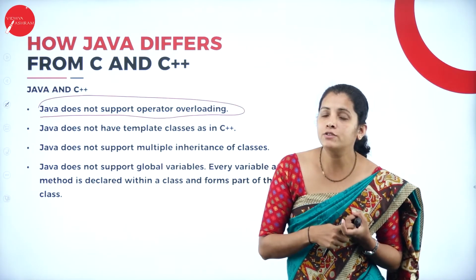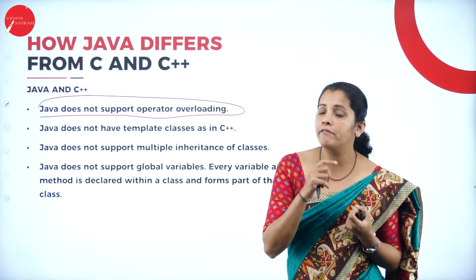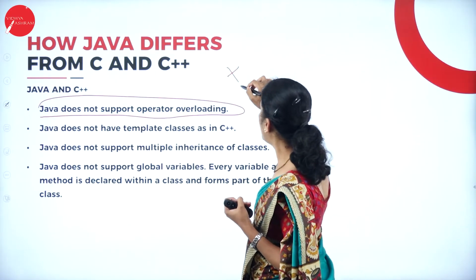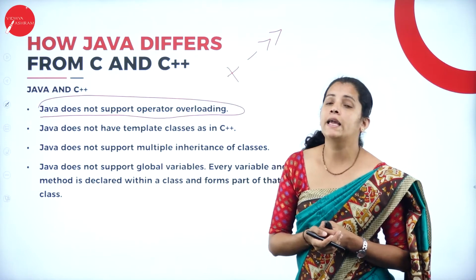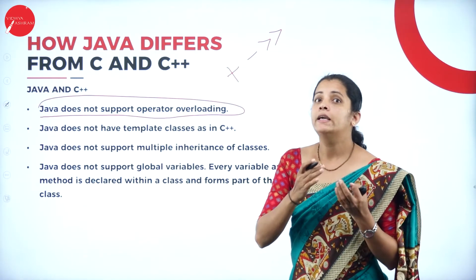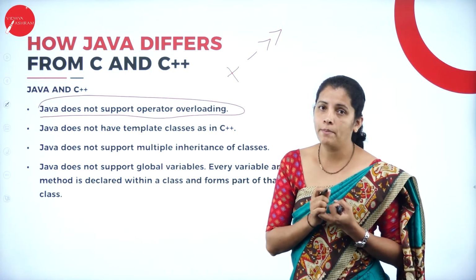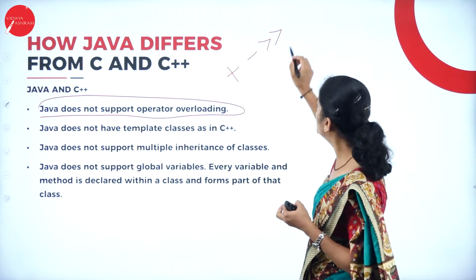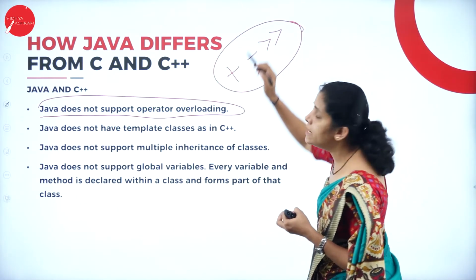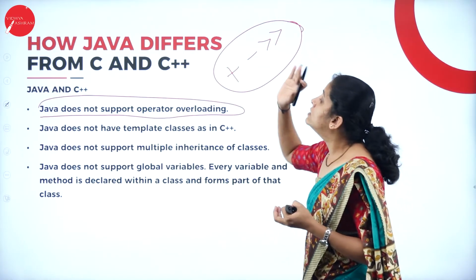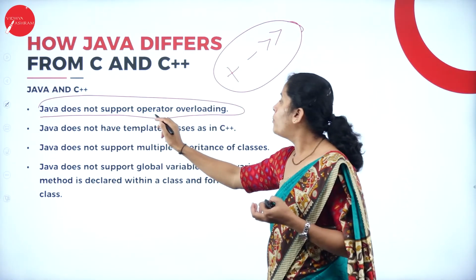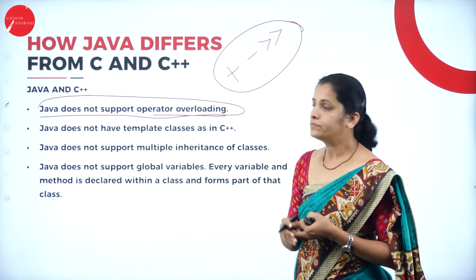What are the different kinds of operators there? Plus, minus. These are the operators I can overload in the C++ programming language, meaning I change the meaning of these operators. But Java does not support operator overloading.